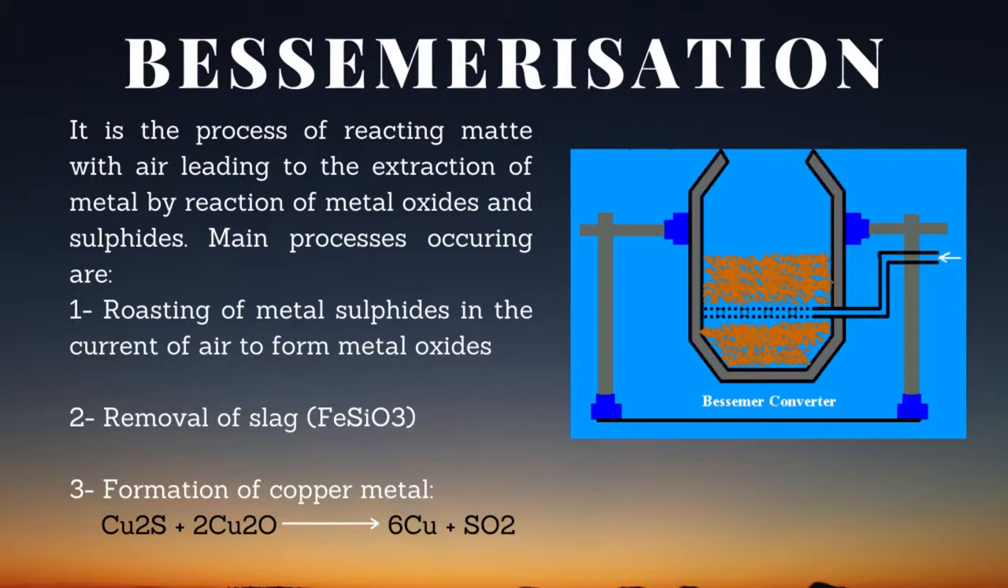Ferrous oxide or iron oxide forms a slag with silica, which is removed. The reaction is iron oxide plus silica reacting together to form iron silicate or ferrous silicate, which is slag. When the whole of the iron has been removed, the cuprous oxide reacts with cuprous sulfide to form copper. The reaction is Cu2S plus 2 molecules of Cu2O react together to form 6 atoms of copper plus SO2. That's all about the dry process of extraction of copper.